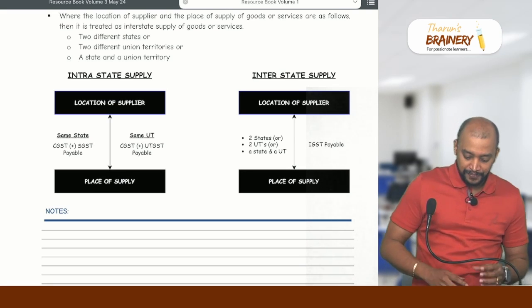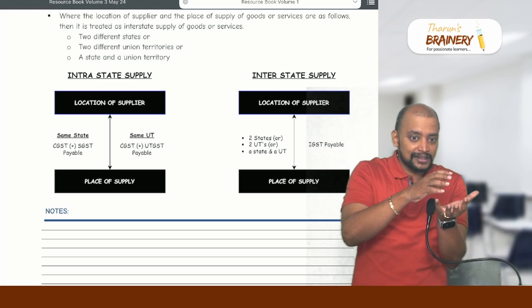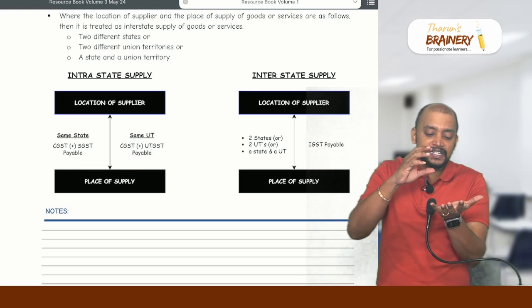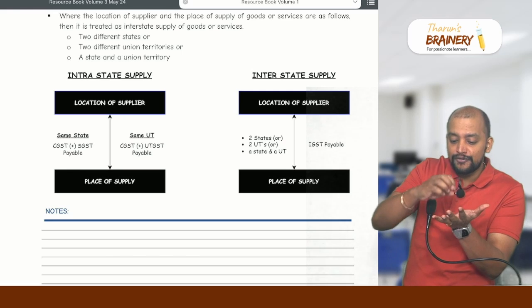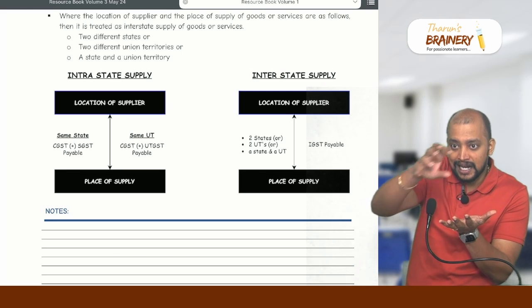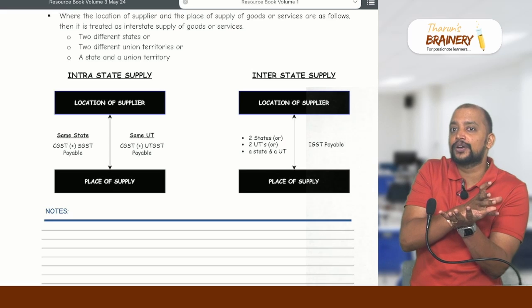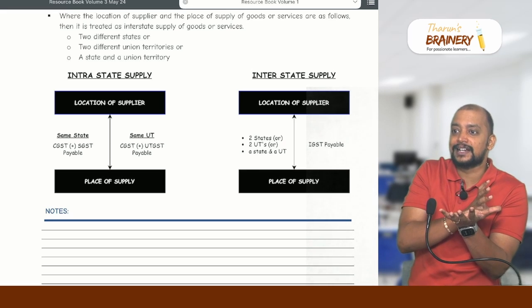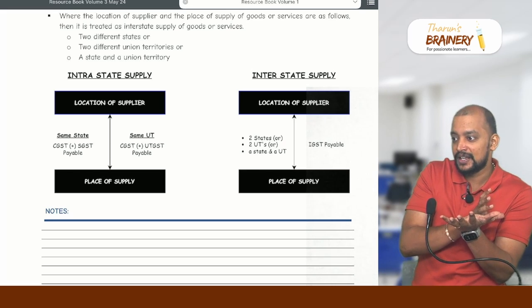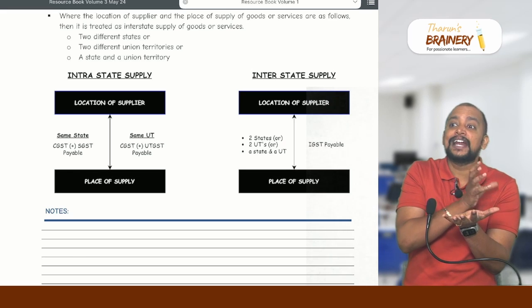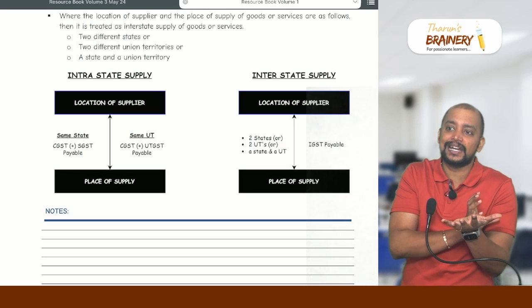For example, there is a factory in Tamil Nadu and goods which are manufactured in Tamil Nadu will be sold in Karnataka, Andhra Pradesh and Kerala. Because Kerala is not a good place for starting a manufacturing facility, because of the political environment over there, they will not encourage capitalists.